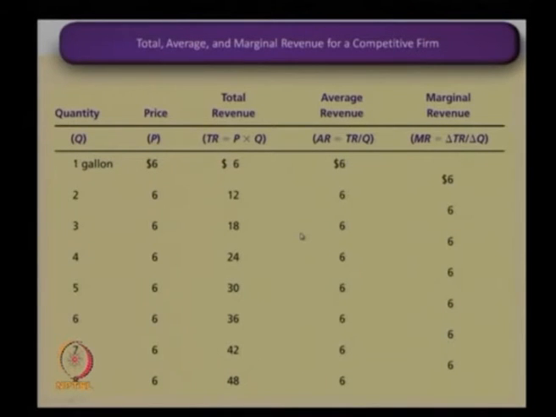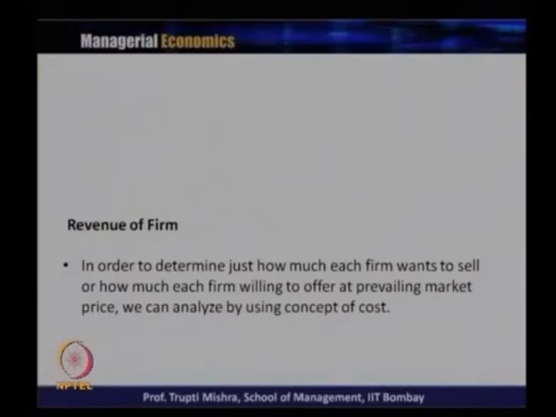So, this is the typical example of how we get total revenue, average revenue and marginal revenue. Q is the quantity, the number of units sold, P is the price, and total revenue is nothing but price multiplied by quantity. Average revenue is total revenue divided by Q, because it is the per unit revenue, and marginal revenue is the change in total revenue with respect to change in Q. Why is P equal to average revenue, which is equal to marginal revenue?